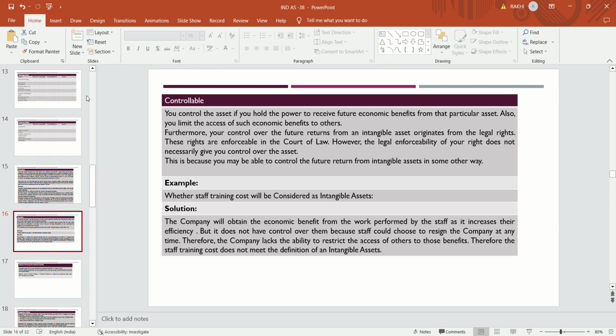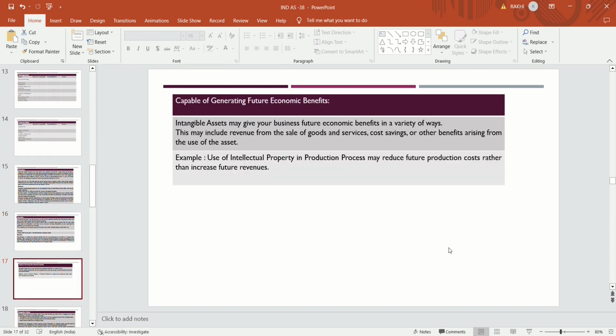So, in order to meet the definition of a controllable intangible asset, firstly, the entity should have the power to receive future economic benefit from that asset, and secondly, it should be able to restrict others' access to the economic benefit which arises from that asset. So these 2 points are important for meeting the definition of controllable intangible.